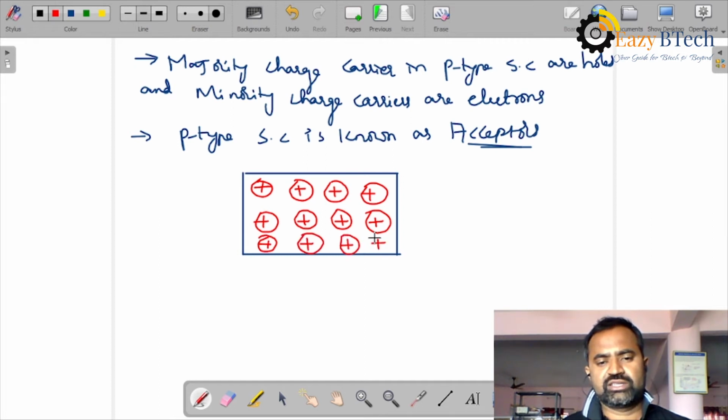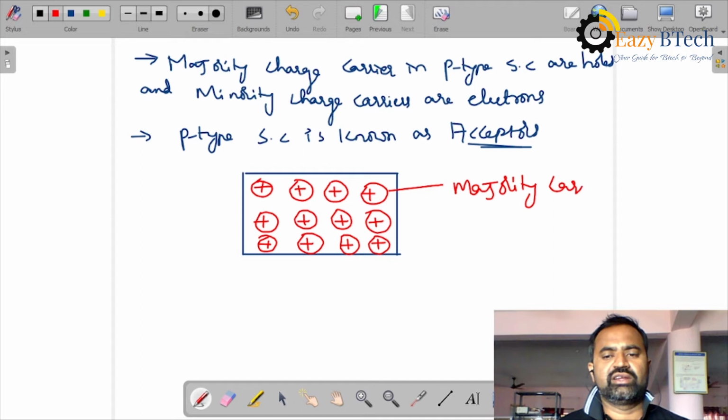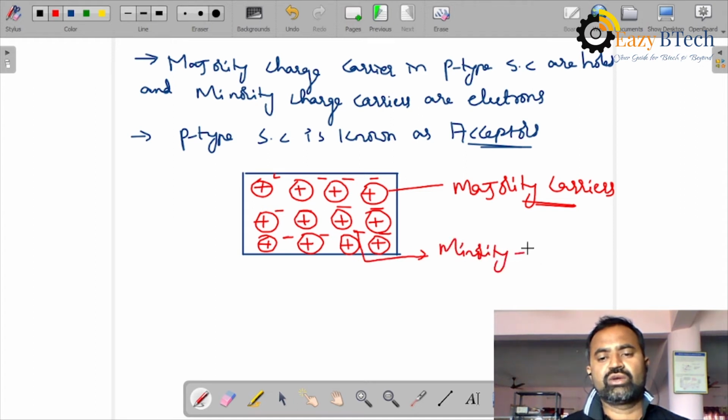These are the majority carriers, and it has negative acceptor ions. These are negative acceptor ions. These are minority carriers.